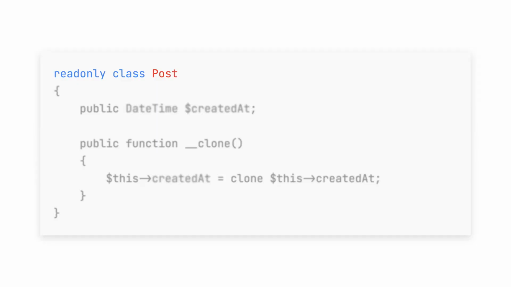Now imagine you have a read-only object with a reference to another object. And thanks to this RFC, you can clone the parent and make a clone of the child as well, which wasn't possible before. So essentially cloning the whole object, including objects nested within. Now this pattern is called deep cloning, and it's a pretty common thing to do.